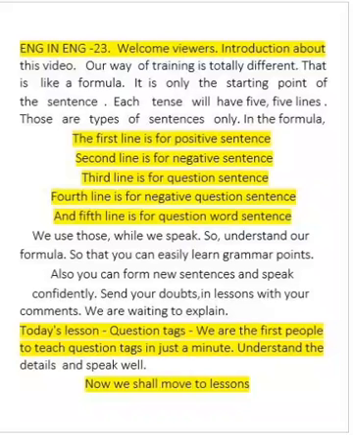Today's lesson, question tags. We are the first people to teach question tags in just a minute. Understand the details and speak well. Now we shall move to lessons.